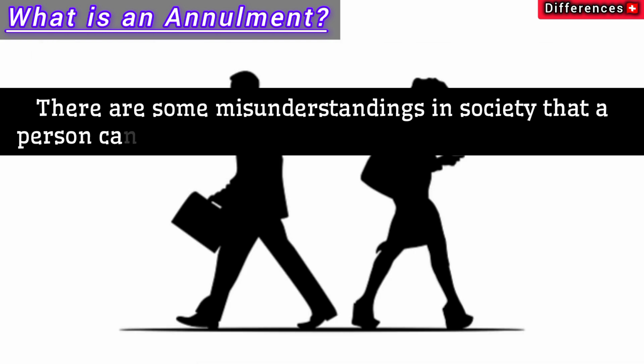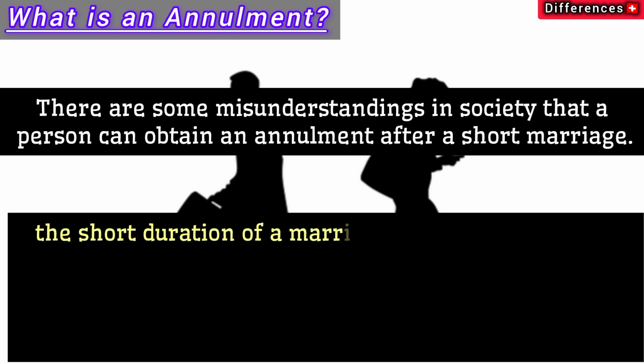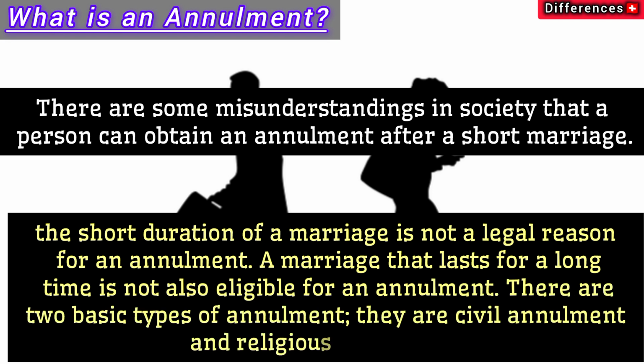There are some misunderstandings in society that a person can obtain an annulment after a short marriage. Nevertheless, the short duration of a marriage is not a legal reason for an annulment. A marriage that lasts for a long time is also not eligible for an annulment. There are two basic types of annulment. They are civil annulment and religious annulment.